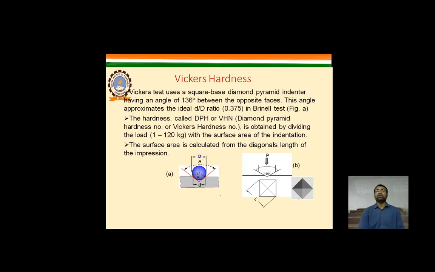So the hardness, called the DPH or VHN, the diamond pyramid hardness number or Vickers hardness number, is obtained by dividing the load, from 1 to 120 kilograms, by the surface area of that particular indentation, and the surface area is calculated from the diagonal length of the impression.